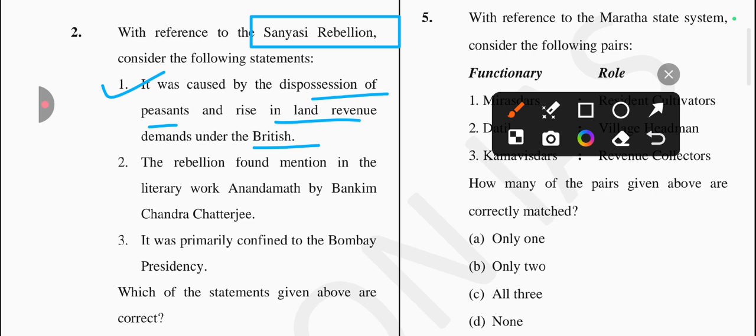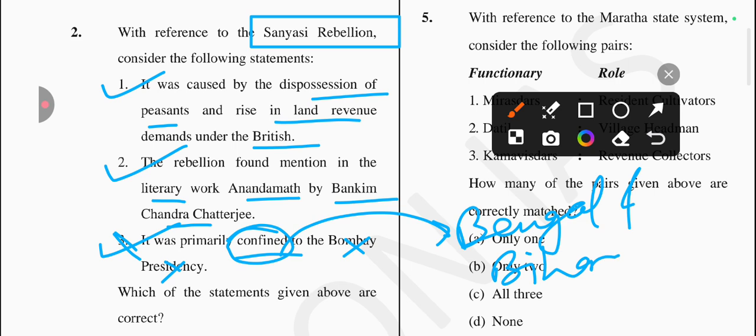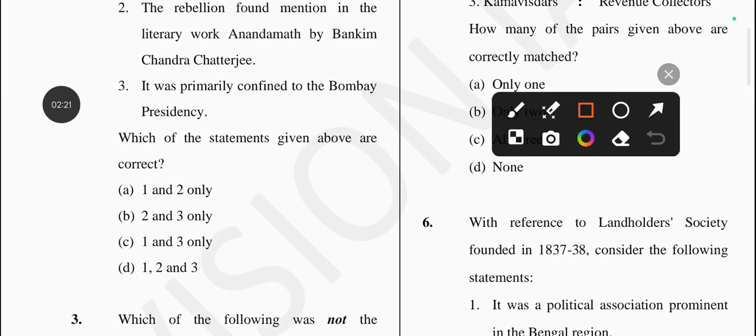Next one is the rebellion found mentioned in the literary works Anand Math by Bankim Chandra Chatterjee. Is it true? Yes, it's a correct one. Next one is it was primarily confined to the Bombay Presidency. So the third statement is incorrect because it was not primarily confined to the Bombay Presidency, it's related to Bengal and Bihar. Okay, so this statement is incorrect. So answer will be option number A is the correct one, which is only 1 and 2 statement is correct.